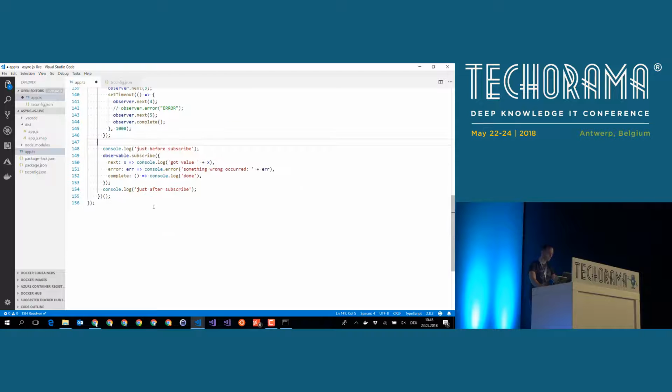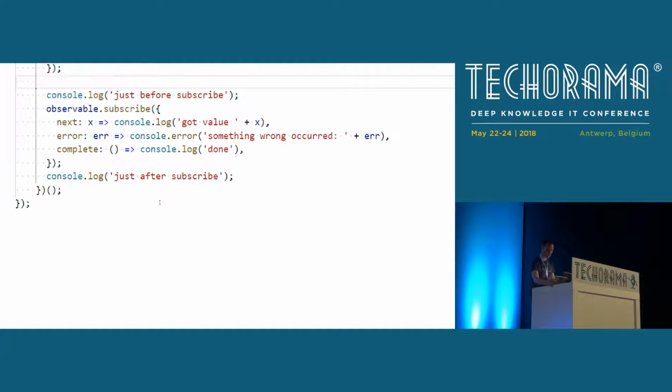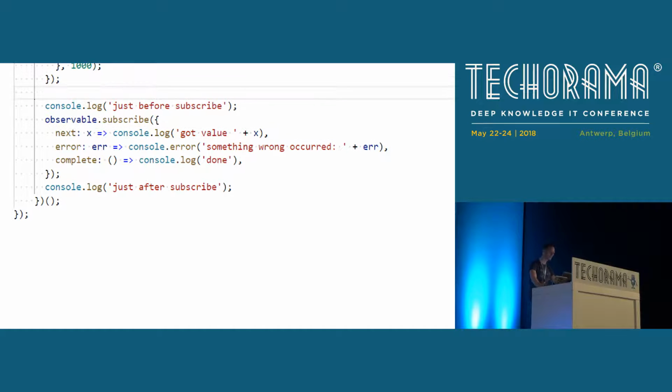Now, how does the consumer side look like? This is the consumer side. Here you see an observable. This is the observable that we created above, and we have a method which is called subscribe, and we can give it three callbacks, next, error, and complete. And I think the names speak for themselves. I do not have to describe what they essentially do.